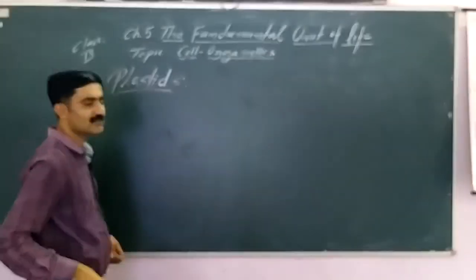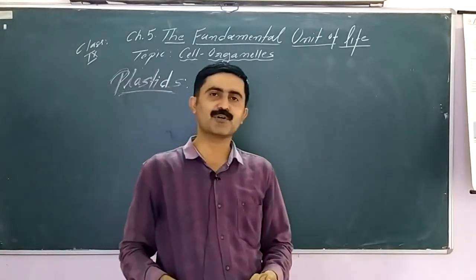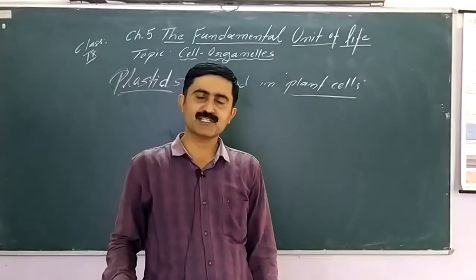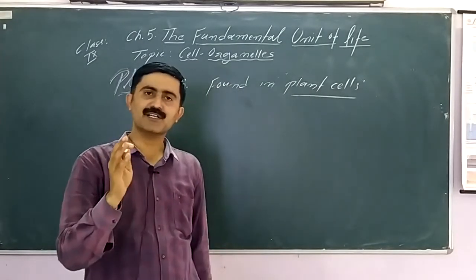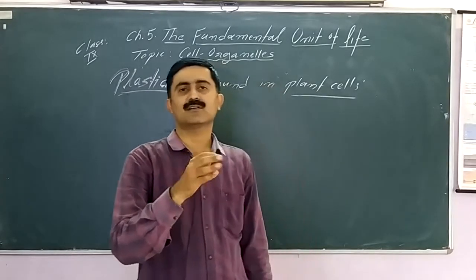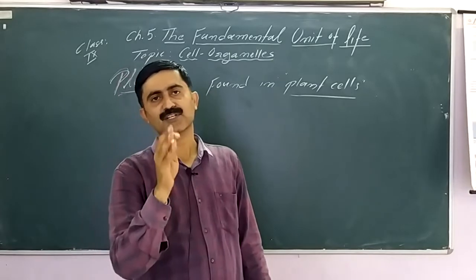Yes, students. So the next cell organelle we are going to discuss is plastid, right? So plastids are exclusively found in plant cells. Animal cells are devoid of plastids. Plastids are present only in the plant cells. Plastids are one of the largest cell organelles present in the plant cell.